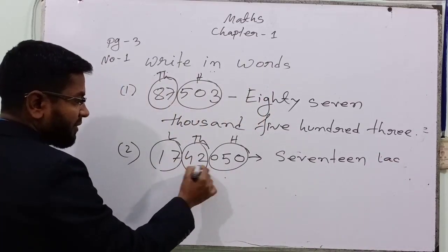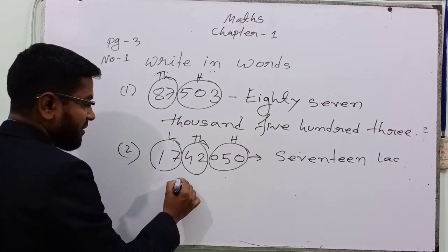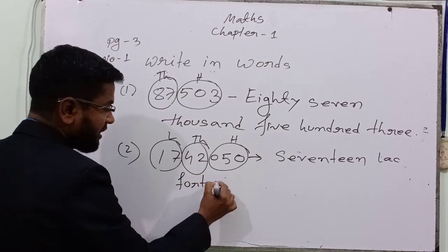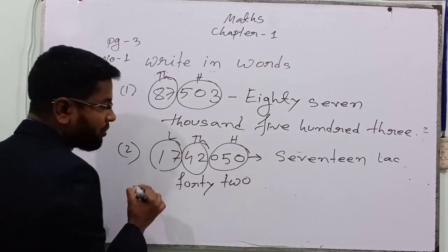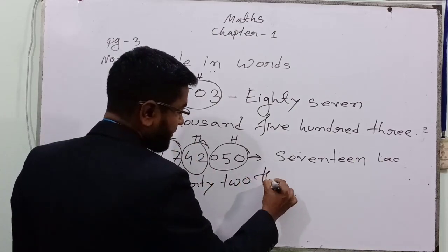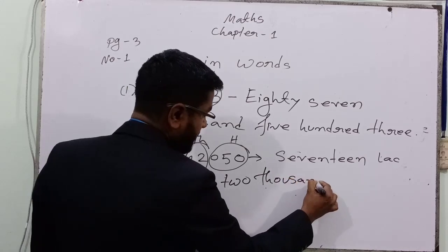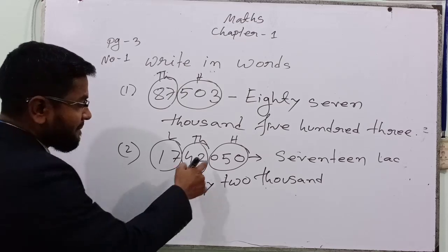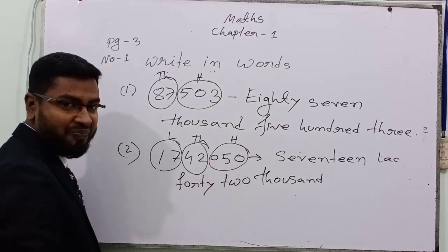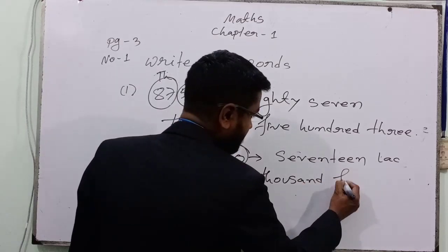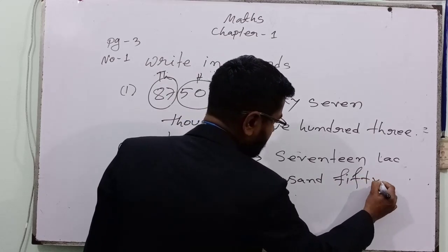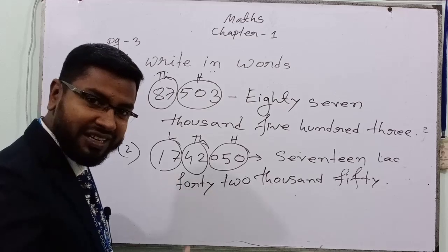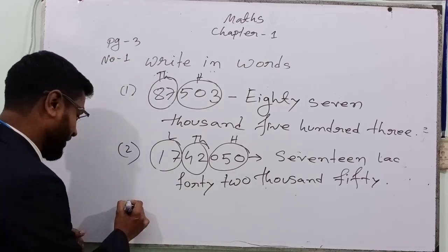Then how many thousand? 42. 42 what? 1000. 42,000. Then how many? 050. Yes, it is 50. Now is it easy? If I give you another one, go for another one.